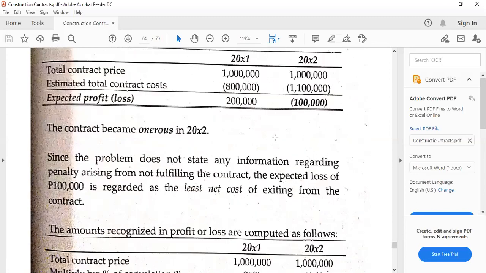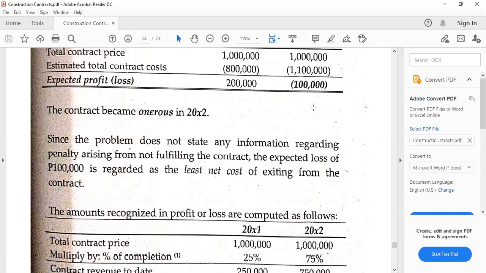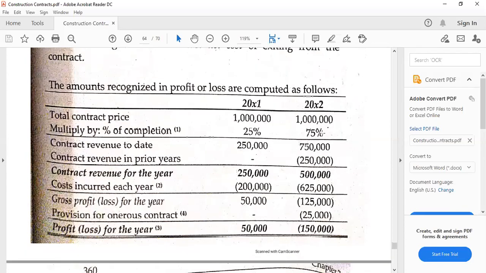Also, as said, remember 100,000 is the expected profit or loss. Multiplied by 25%, that's going to be 25,000, which is also the value, as a shortcut again, for the provision for onerous contract. So it is up to us if we are going to use the long method or, for example, the shortcut. However, whether we use the long or short, again, the results would be the same.